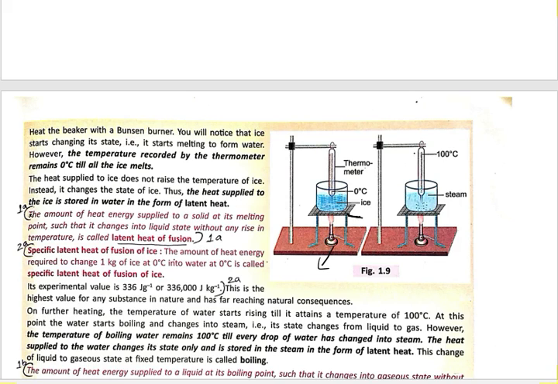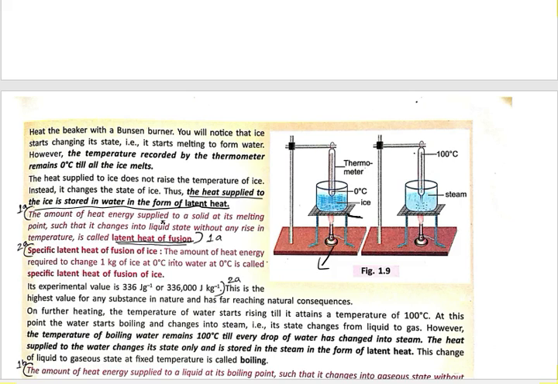Thus the heat supplied to the ice is stored in the water in the form of latent heat. You have to remember, this is a very important definition. This latent heat does not increase the temperature of the matter. So we have got the definition of latent heat. While making the notes, you have to write this definition: latent heat of fusion. So what is latent heat of fusion?